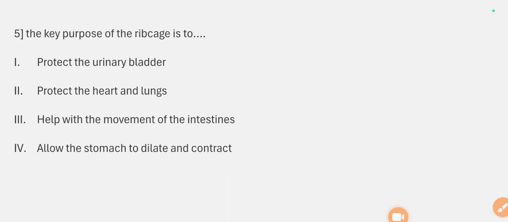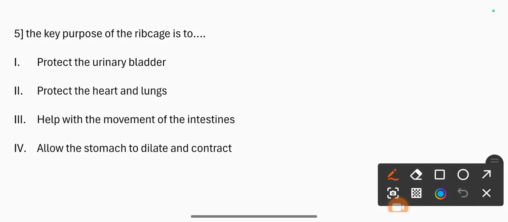Question number 5. The key purpose of the rib cage is to 1. Protect the urinary bladder. 2. Protect the heart and lungs. 3. Help with movement of the intestines. 4. Allow the stomach to dilate and contract. The correct answer is protect the heart and lungs.